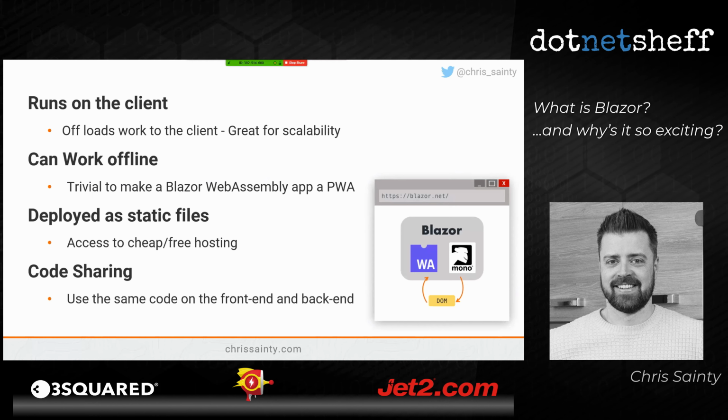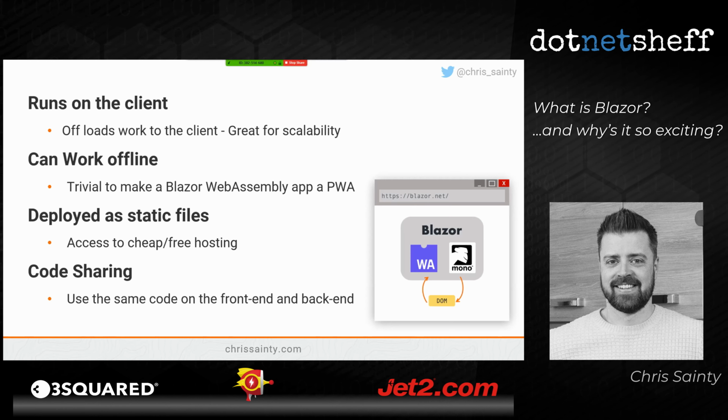We can make apps that work offline. It's really trivial to make Blazor WebAssembly apps into PWAs. As we saw when we were looking at the stuff in Visual Studio, it's literally checking a checkbox to enable PWAs. And even if you want to retrospectively add it into your app, it's really trivial to do. So that's a big benefit as well.